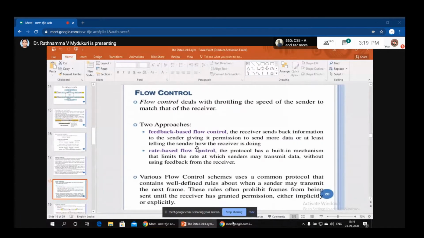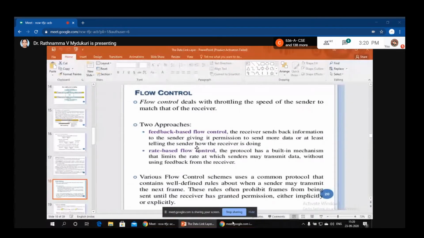The sender is sending some number of packets to the receiver, but if the receiver is unable to get those packets because the sender is transmitting too many, the receiver can intimate this in the form of feedback so that the sender can slow down the process. That is feedback based flow control.